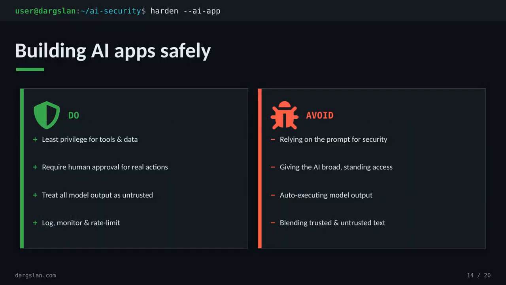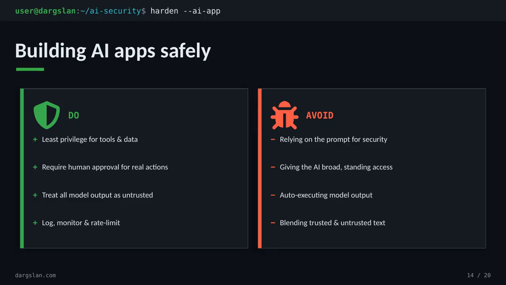So with those myths cleared, here's the practical posture for building AI apps safely. On the do side, give tools and data the least privilege they need. Require a human in the loop for anything that actually touches the real world. Treat every model output as untrusted input, the same way you'd treat a form field from a stranger, and log, monitor, and rate limit so abuse leaves a trail.